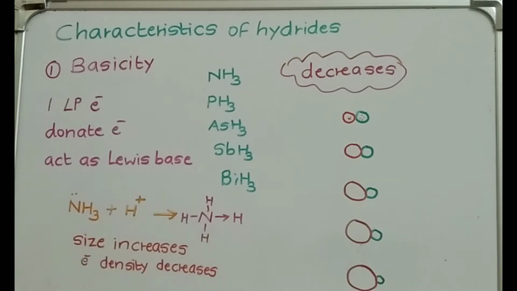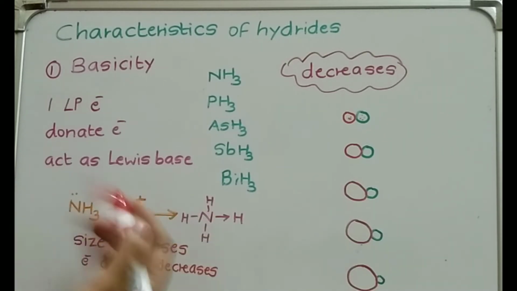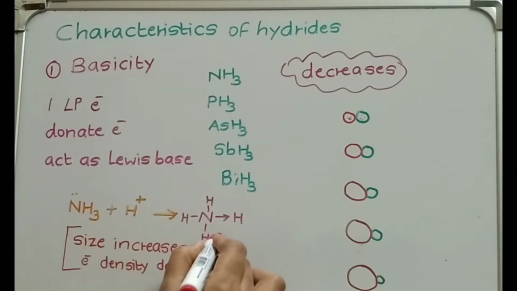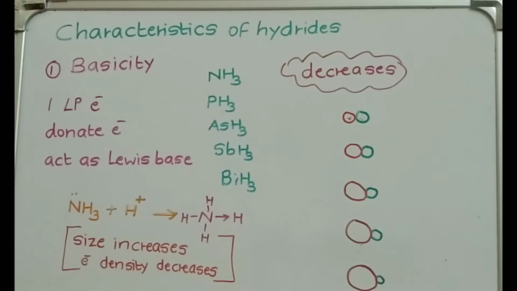If electron density is decreasing, then the tendency to donate electrons also decreases. Electron density is less means the tendency to donate electrons also decreases. And this is the reason basicity decreases down the group. The main reason is size and electron density. Just make a note of these points. Based on this you can explain.